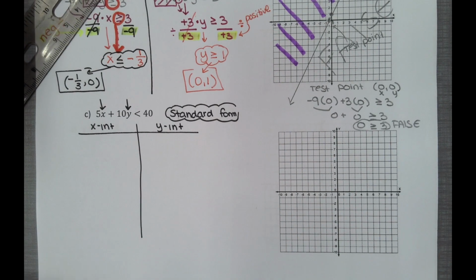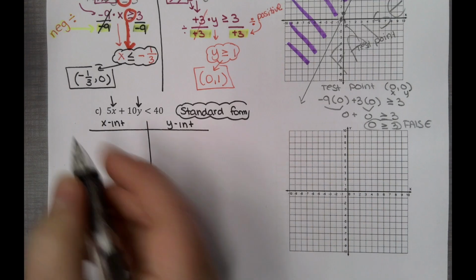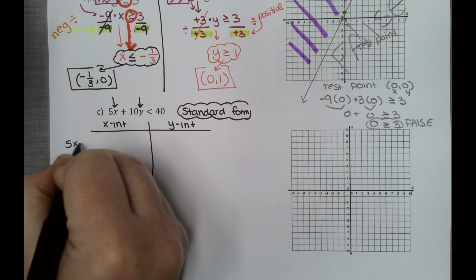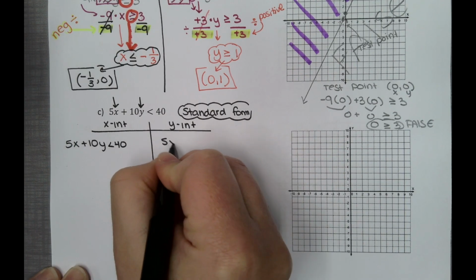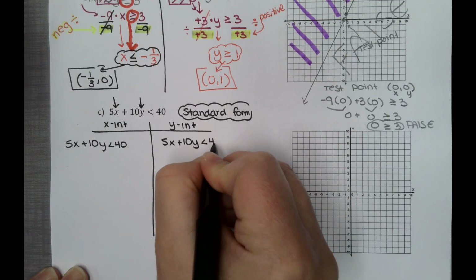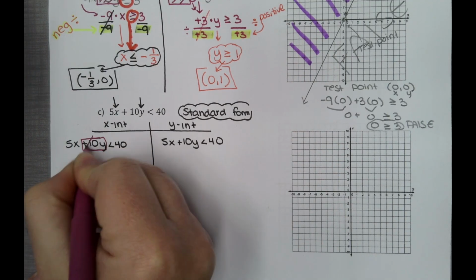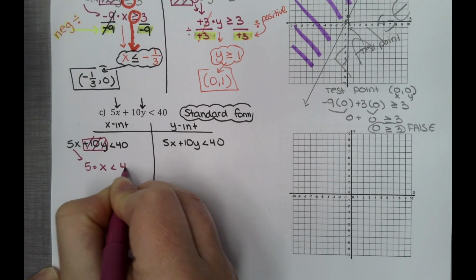Let's go ahead and move on to C. Again, this should become a little bit repetitive now. It's the same thing over and over. Let's copy down our inequality, and we have 5x plus 10y is less than 40. For x, we want to keep x, so let's remove y. That's gone. Bring down the 5 times x, less than 40.